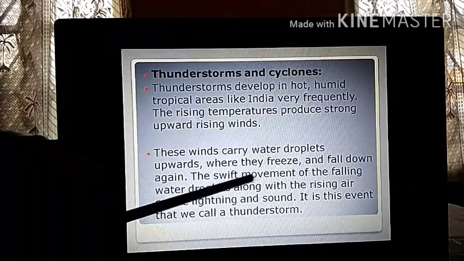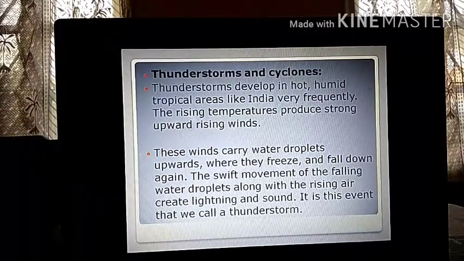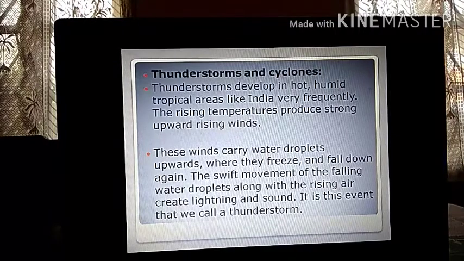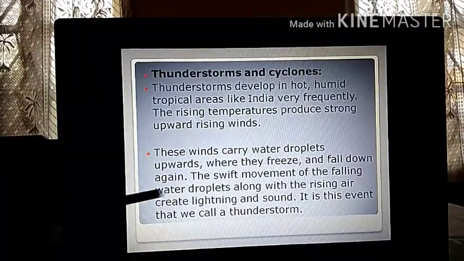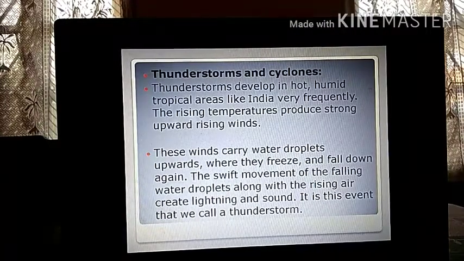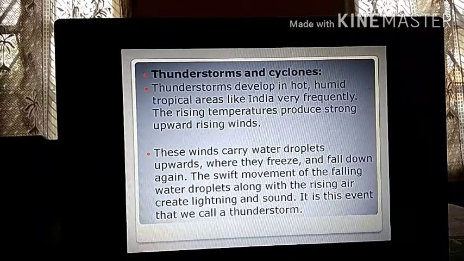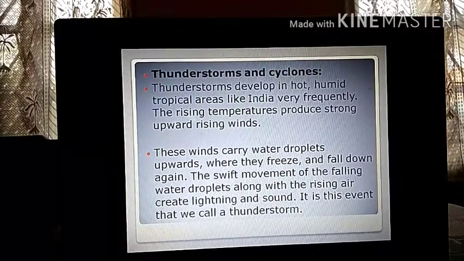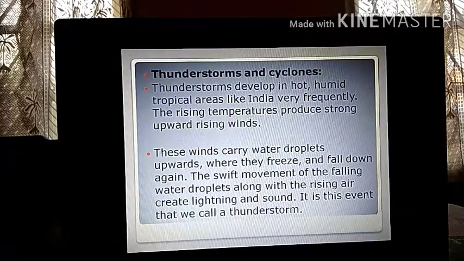So the swift movement, where they freeze and fall down again. Definitely, when you take it to a very high level in the atmosphere, it is cold there. So when it is cold, these water droplets are going to freeze or condense and they will fall down as rain, isn't it? We all know that. So the swift movement of the falling water droplets along with the rising air creates lightning and sound. The water droplets are moving along with the air which is rising up, so this swift movement will create lightning and sound.